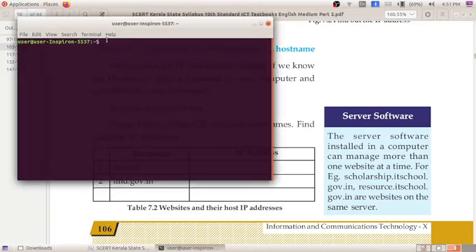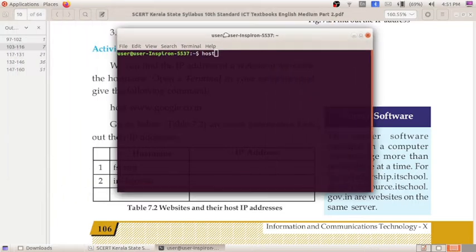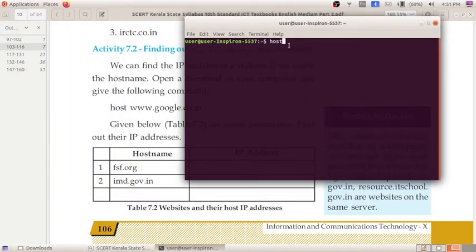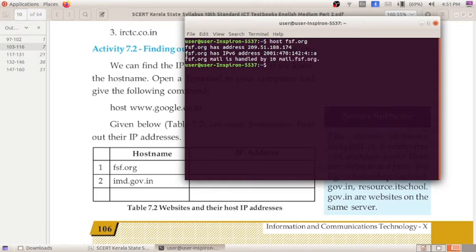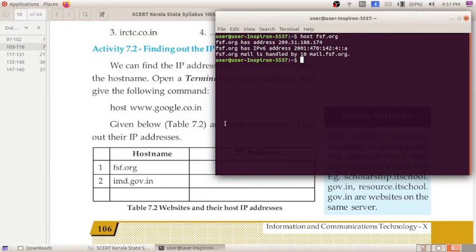There, for getting the IP address, the first thing we have to write is host. After that the domain name, fsf.org. When we press enter, you will be getting the address of fsf.org as 209.51.188.174, so that you have to write here.